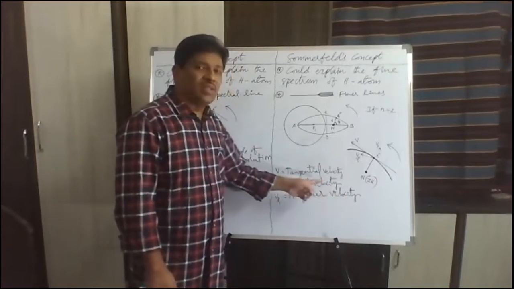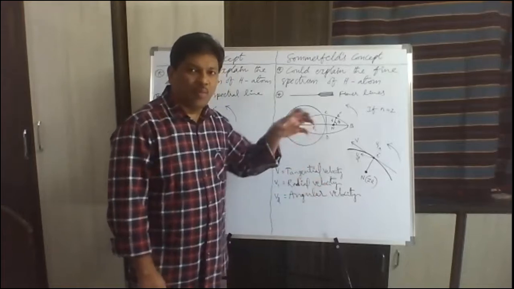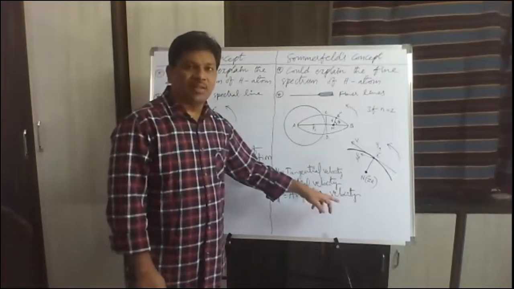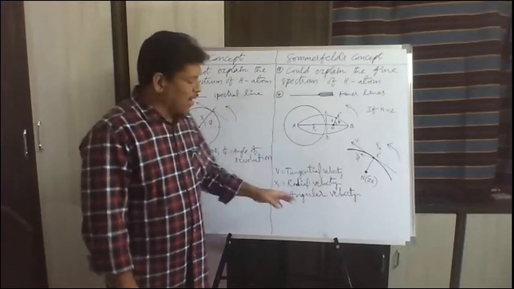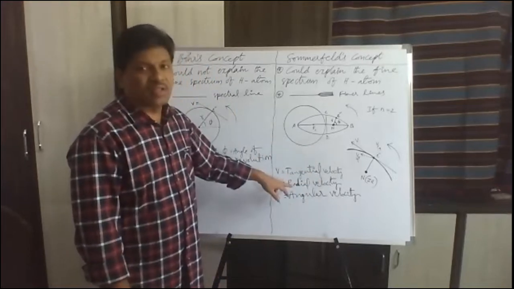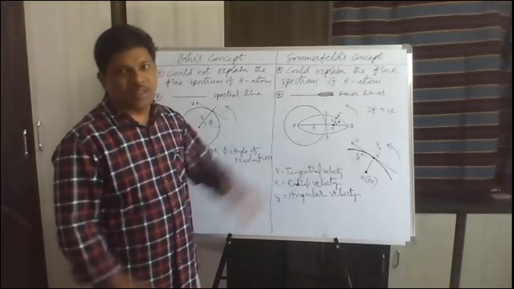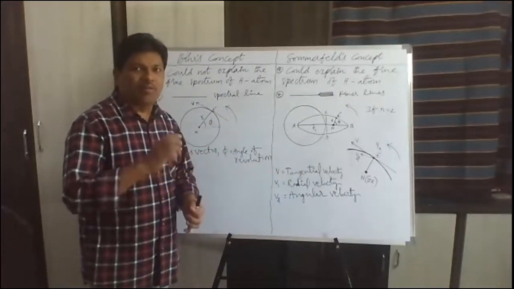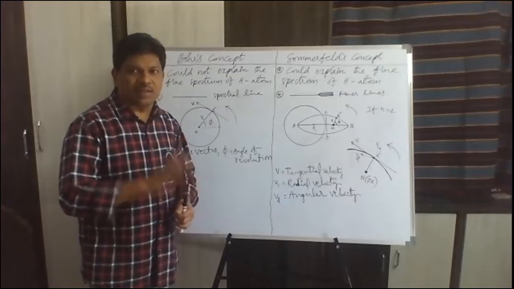Angular velocity will give rise to angular momentum, and radial velocity will give rise to radial momentum. So there are two types of momenta for the electron revolving around the nucleus in elliptical path.